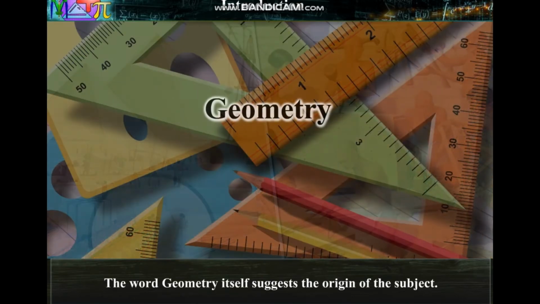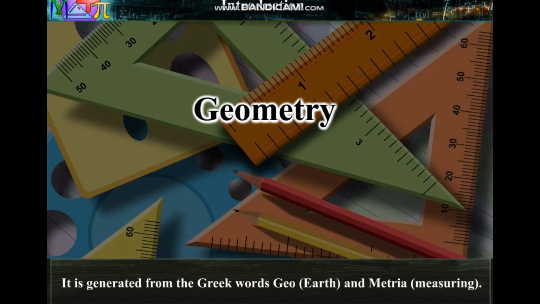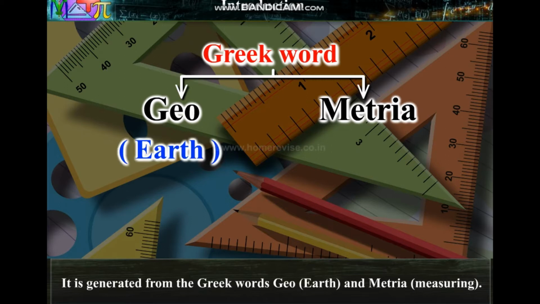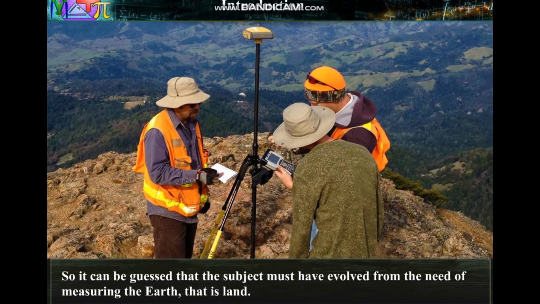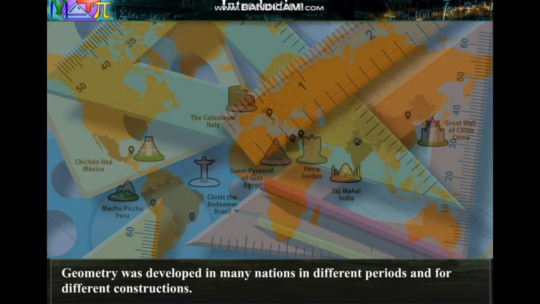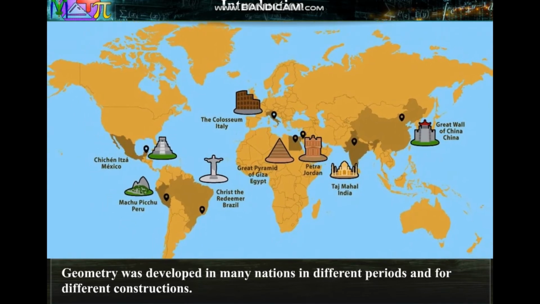The word geometry itself suggests the origin of the subject. It is generated from the Greek words geo, that is earth, and metria, that is measuring. So, it can be guessed that the subject must have evolved from the need of measuring the earth, that is land. Geometry was developed in many nations in different periods and for different constructions.